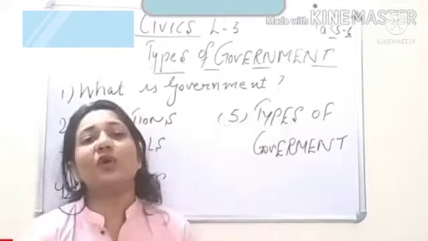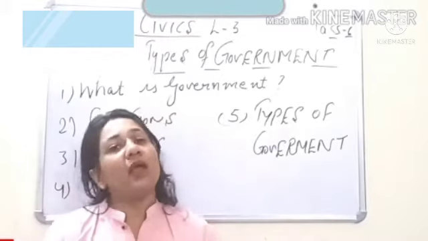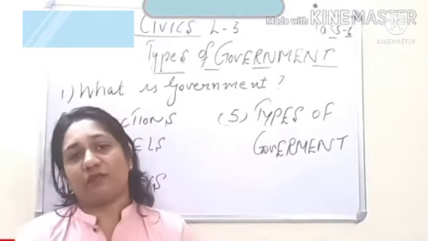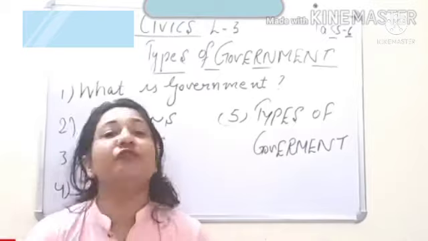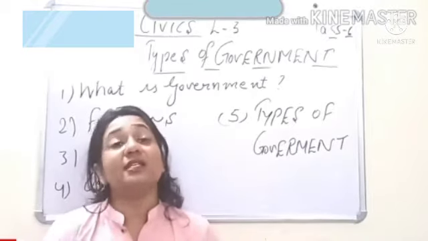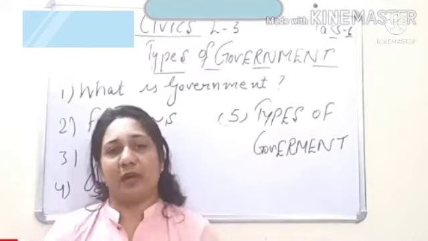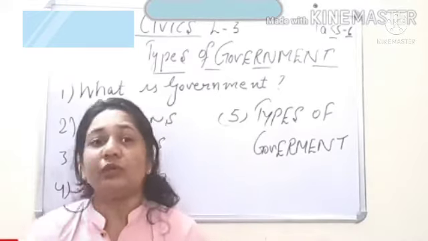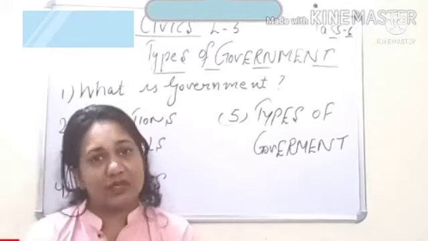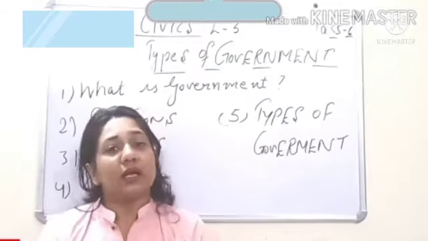So it was monarchy, then we discussed dictatorship, and then the democratic form of government, which is the most popular form of government today. We also discussed the 2 terms, unitary and federal form of government, if you remember. I told you the meaning of unitary and federal, how the powers are divided between the central and the state government, and what type of government there is in the country India.